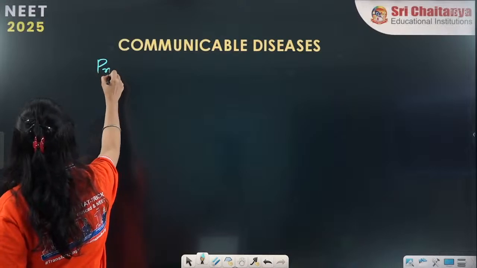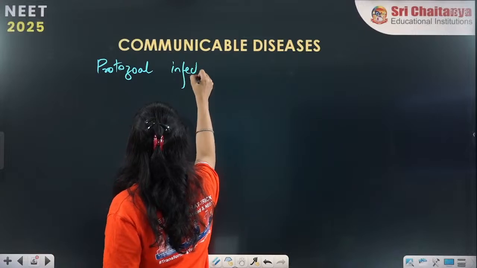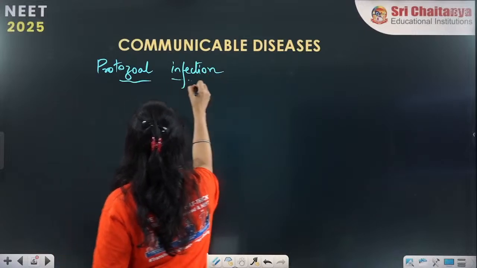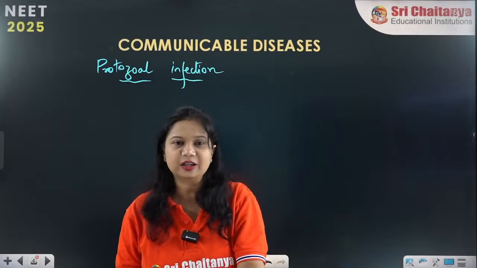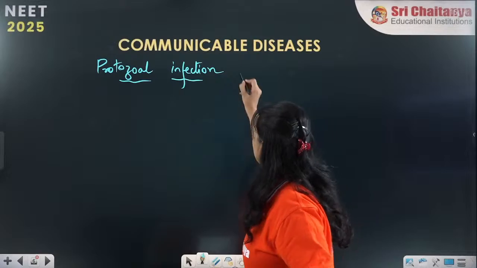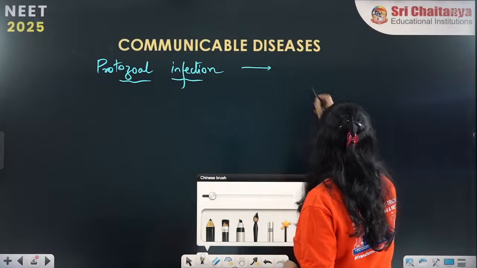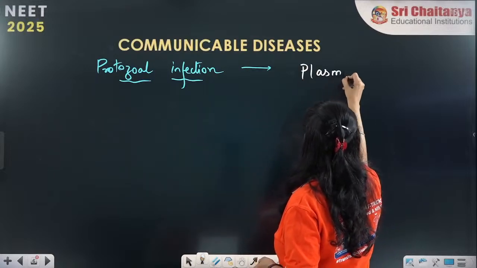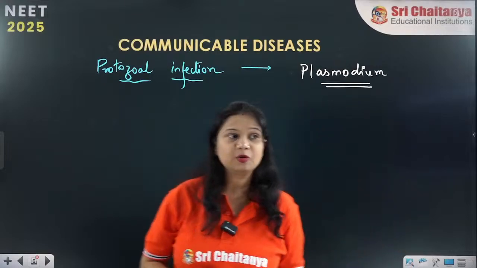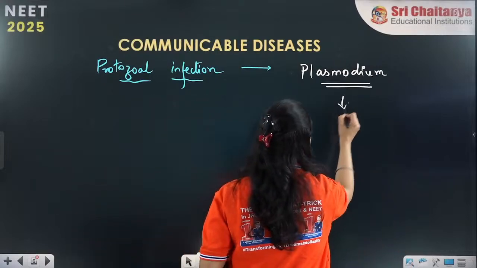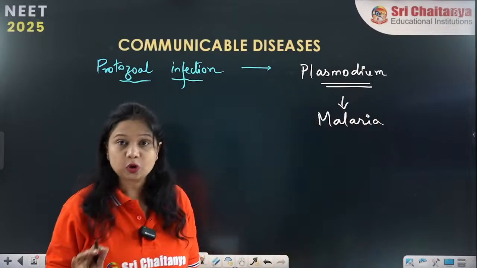So what are these protozoal infections? Protozoa are nothing but unicellular eukaryotic organisms, right? These protozoa cause many infections such as those by plasmodium. Yes, you are all right. What does plasmodium cause? Plasmodium causes the infection of malaria. You all must know plasmodium is a protozoa.